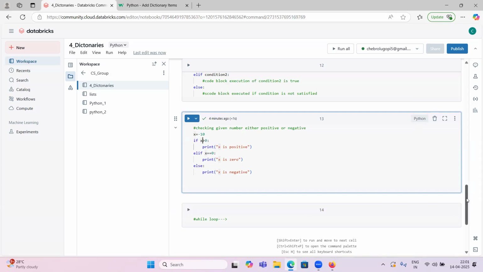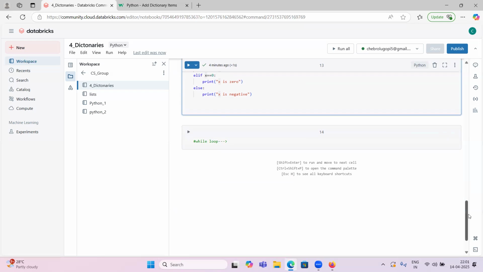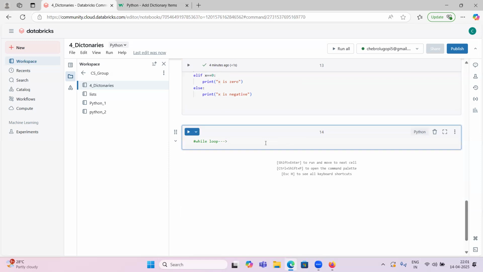But the while and for loops will loop. They will iterate. When we use this one, we have some condition.